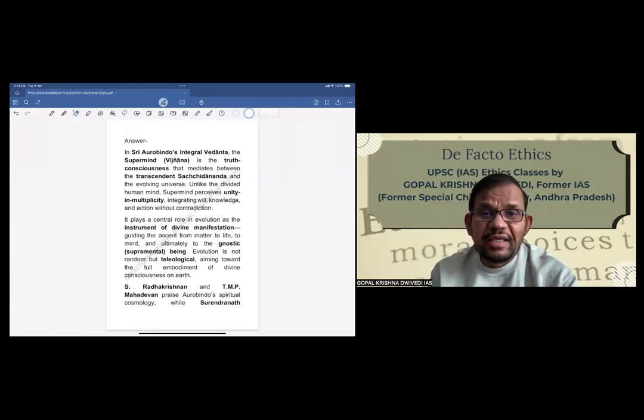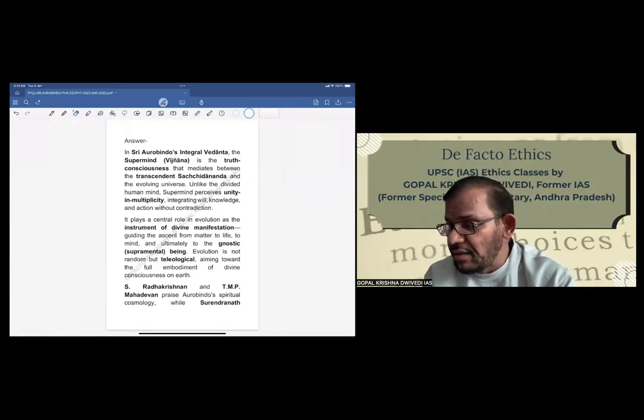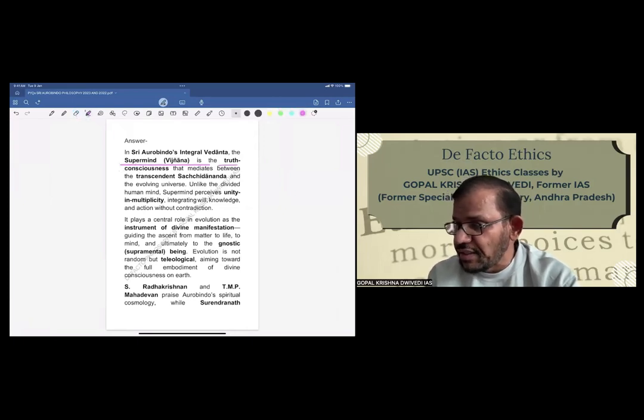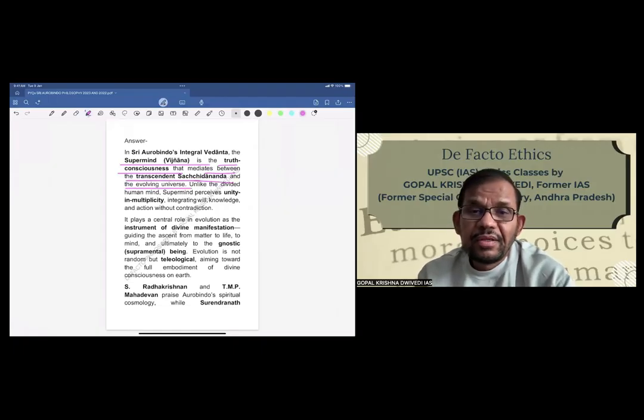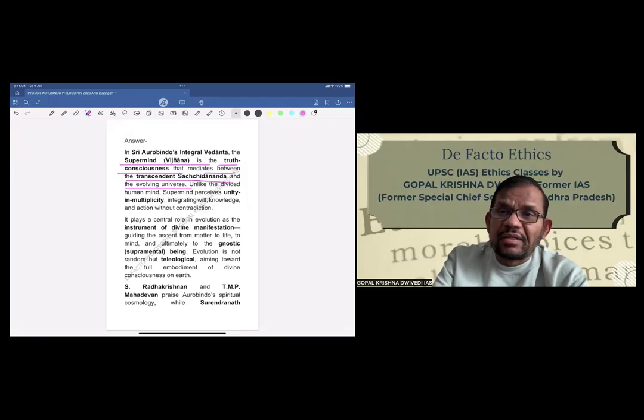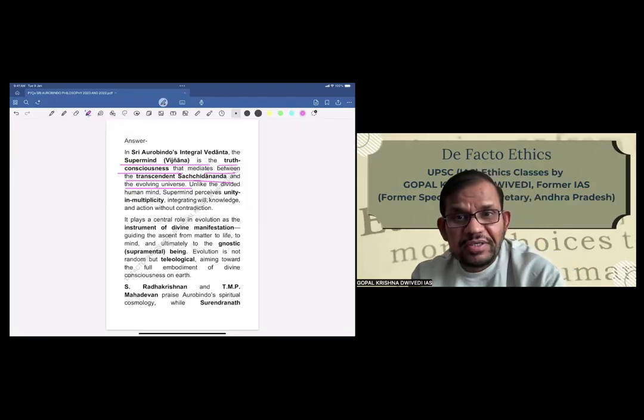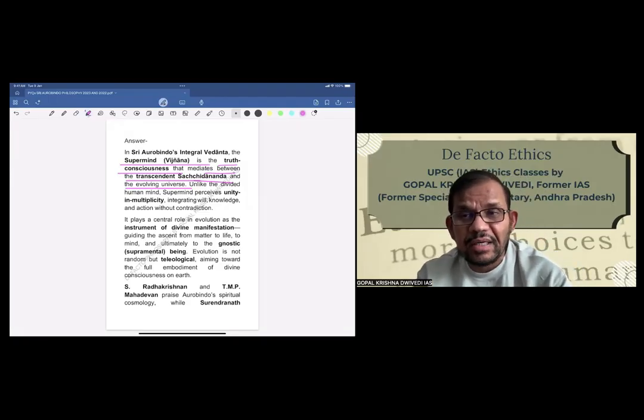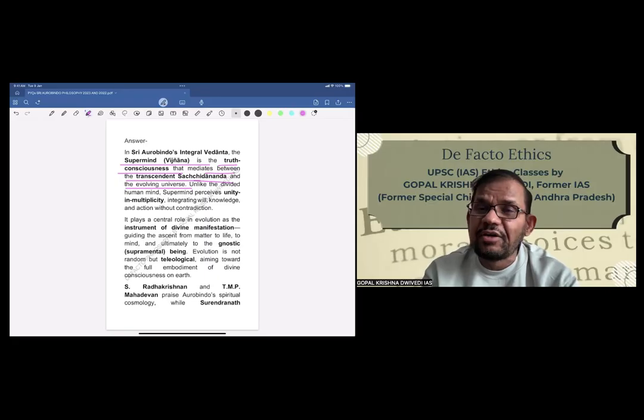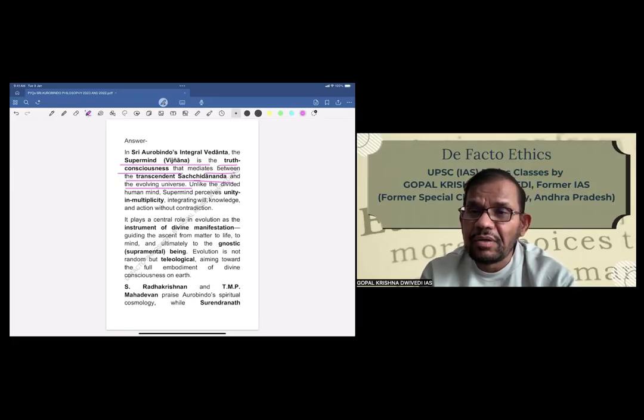In Sri Aurobindo's integral Vedanta, the supermind, that is Vijnana, is the truth consciousness that mediates between the transcendent Sachchidananda and the evolving universe. So directly we are now going to answer. We are not building any introduction here. We will not introduce the subject, because in 150 words you have to attempt the question directly without beating around the bush.